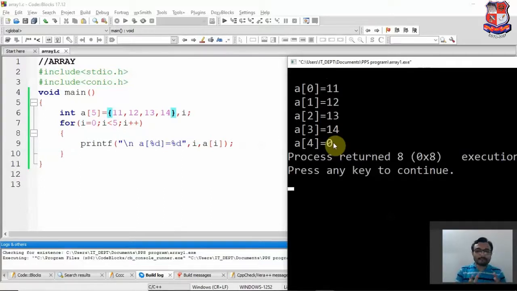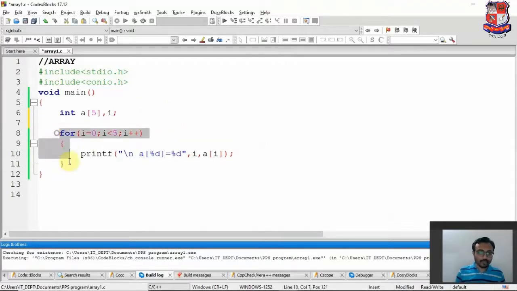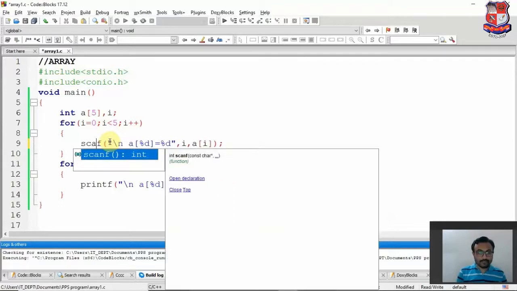Thank you friends. This is a simple thing of the array. These are the basic things. Suppose you want to store the values not directly, okay, then you have to use a for loop again like this one. I will just copy this for loop again and paste it over here, and we'll use the scanf function over here, which is very simple.